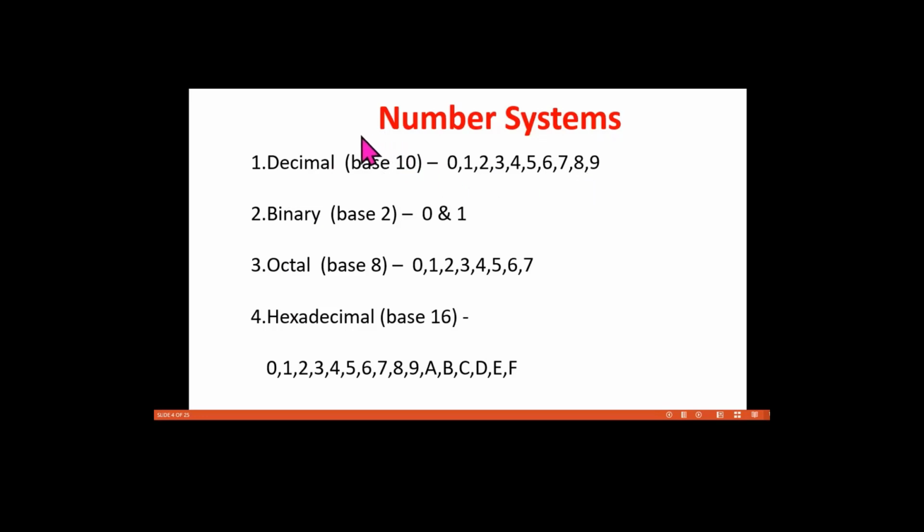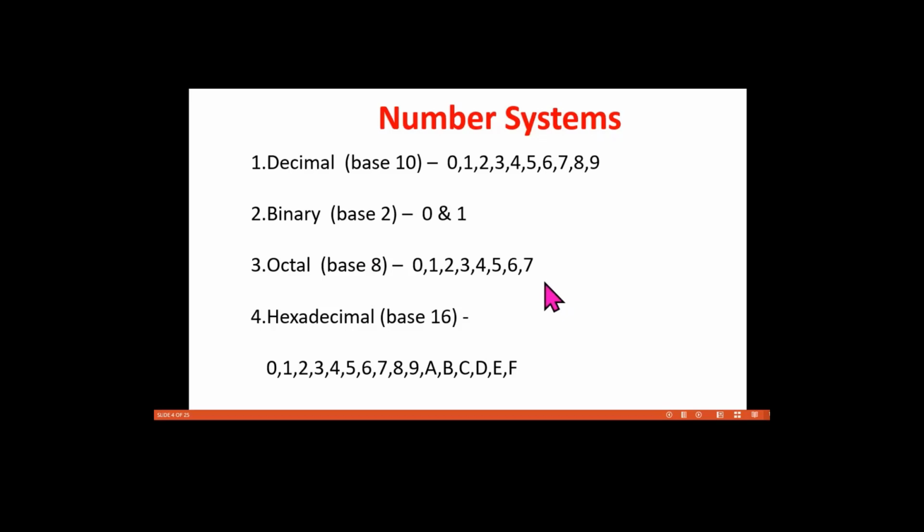The base is represented by the symbol R. So R is equal to 10. The maximum number of a decimal number is R minus 1, that is 10 minus 1, which is equal to 9. For the binary system, the base is 2. So R is equal to 2 and the maximum value is R minus 1, 2 minus 1, which is equal to 1. For octal, the base is 8, that is R is equal to 8, and R minus 1, 8 minus 1, which is equal to 7.